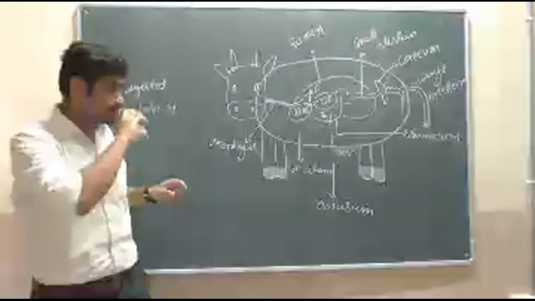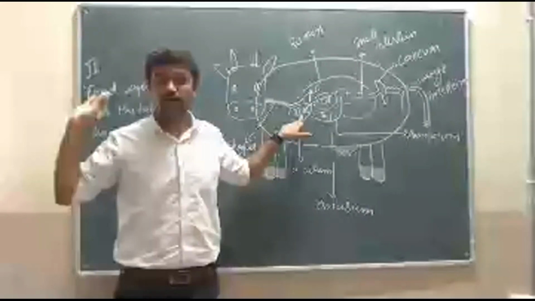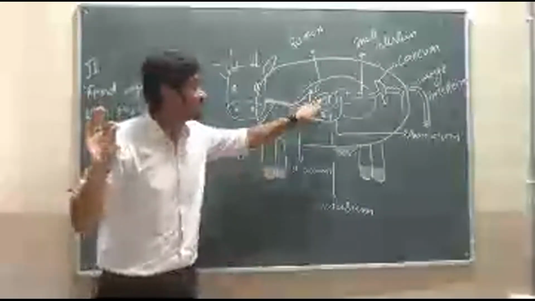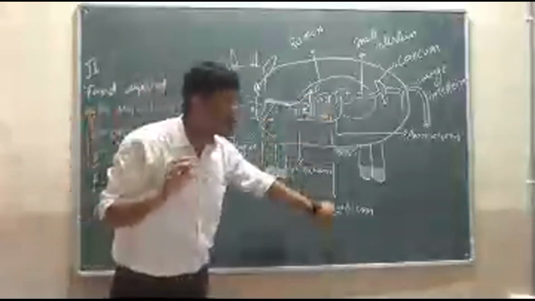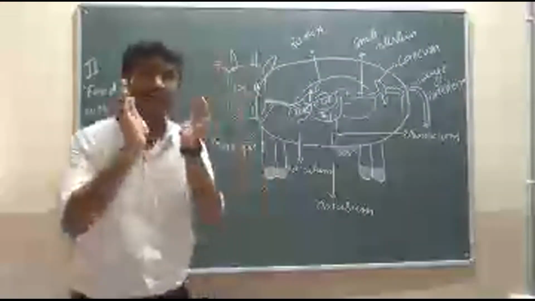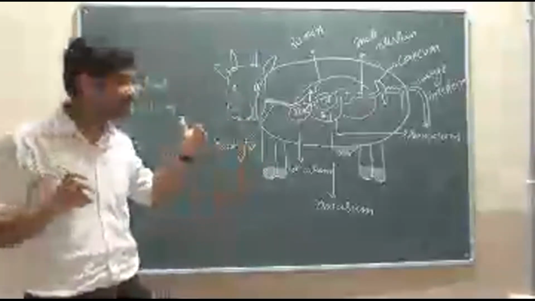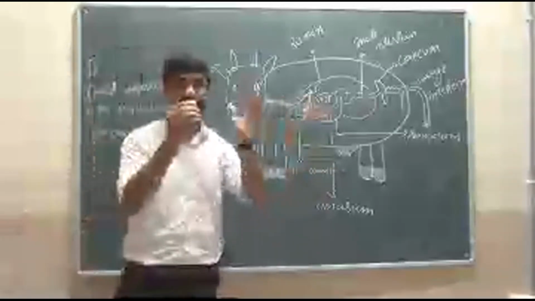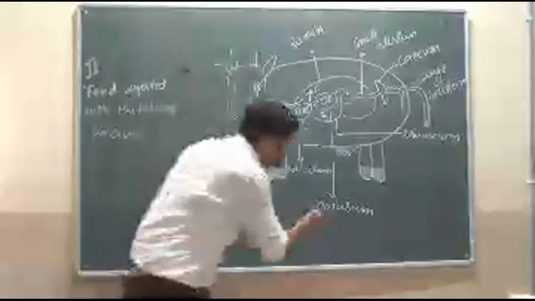Easier, okay? Sir, what is the third chamber? That is the omasum. What is omasum? Omasum is the third chamber where the food is absorbed. Previously I told you that in the third chamber the food is absorbed. समझ में आया बात? This is about the third chamber.